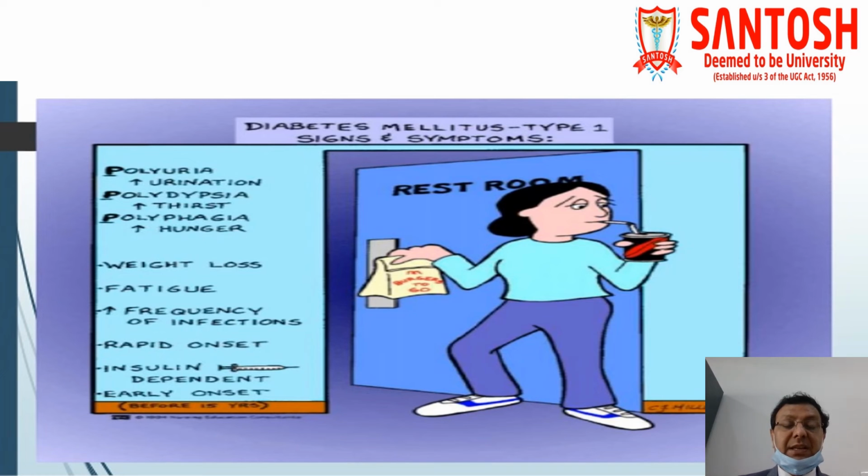These patients are insulin dependent, and most of these patients require insulin for the control of blood sugar. They are early onset, as we have been discussing.